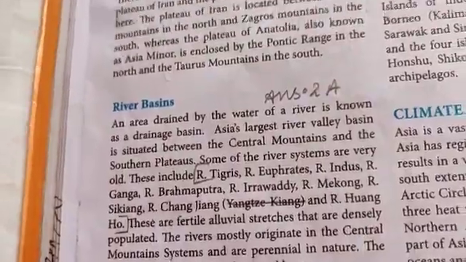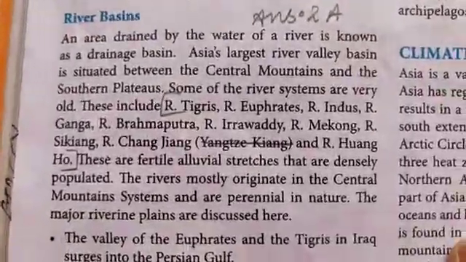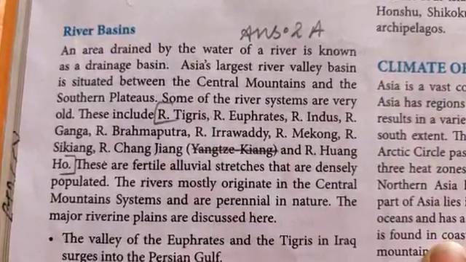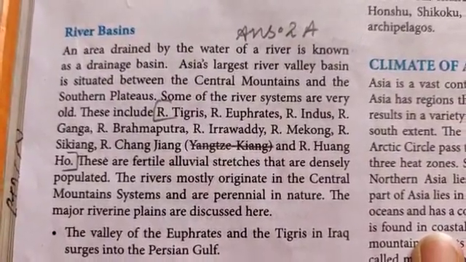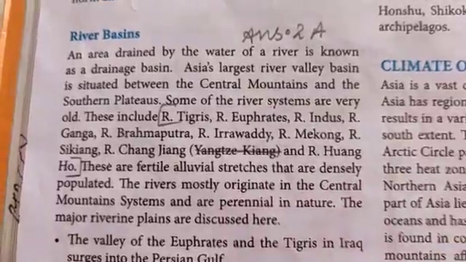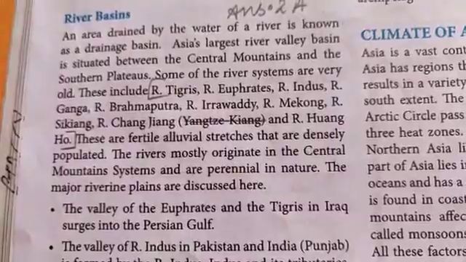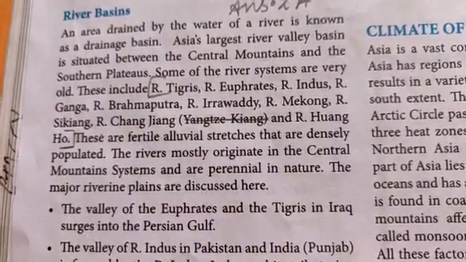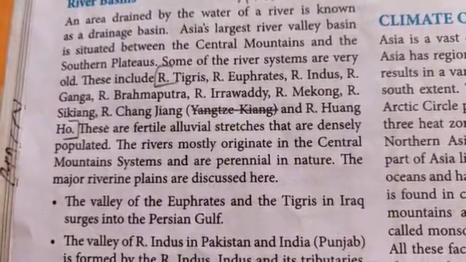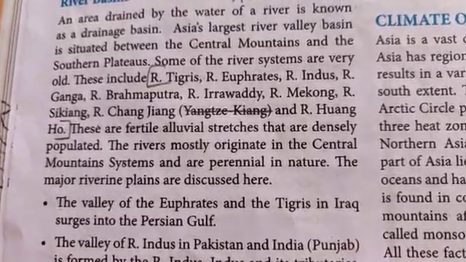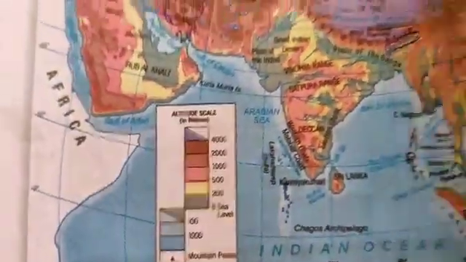We come to river basins. An area drained by the water of a river is known as a drainage basin. Asia's largest river valley basin is situated between the central mountains and the southern plateaus. Underline that. Some of the river systems are very old. These include the river Tigris, river Euphrates, river Indus, river Ganga, river Brahmaputra, river Irrawaddy, river Mekong, river Sikyang, river Changjiang and river Huanghe. Now let us quickly see these rivers over here, children.